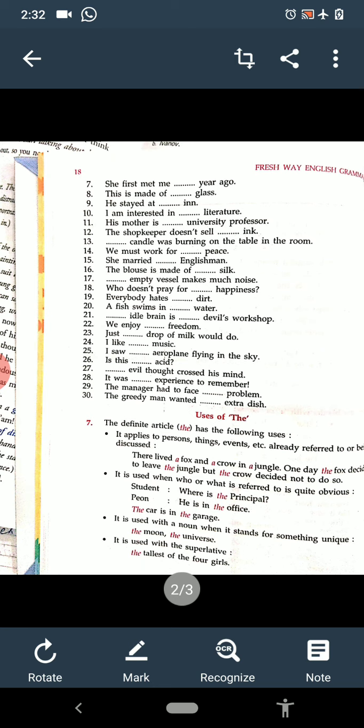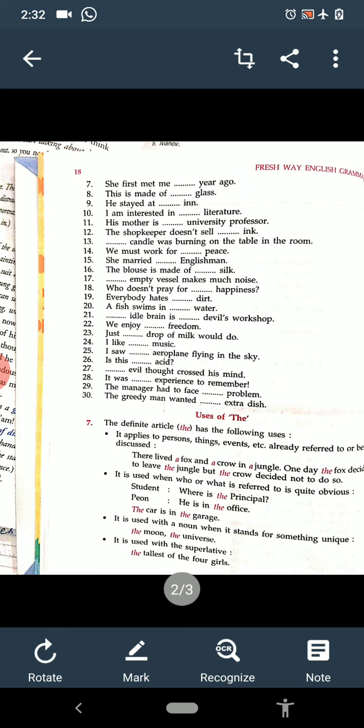No article will be here then. Dash empty vessel makes much noise. An empty. A vowel sound is coming. Who doesn't pray for dash happiness? Uncountable. No article. Everybody hates dirt. Dirt is also uncountable. No article.